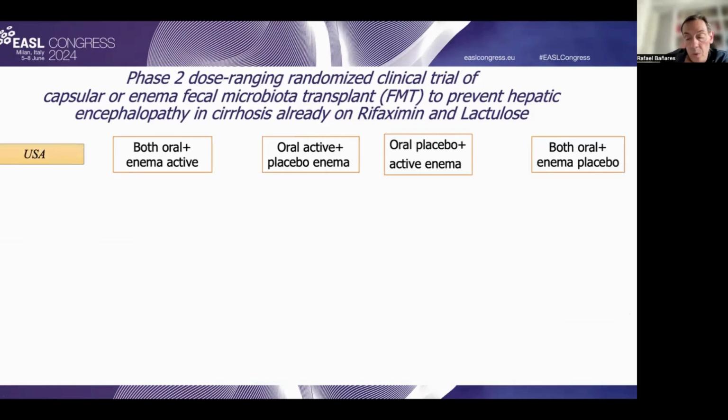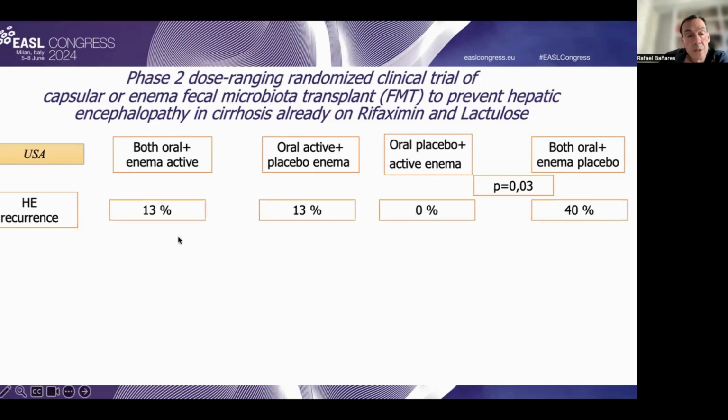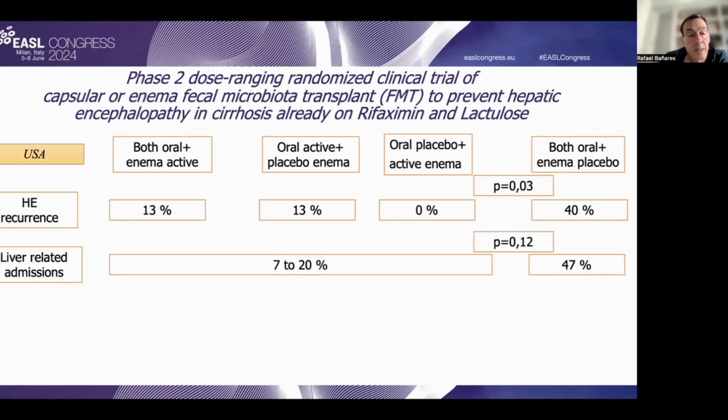In this slide, you will see the most important result of the study. And as you can see, the presence of hepatic encephalopathy recurrence was significantly greater in patients who received oral and enema placebo as compared with the 3 groups that received fecal microbiome transplantation. And this is an important result related to the incidence of liver-related admission, where there was a trend to have less hospital admission after the initiation of therapy in those patients who received active therapy as compared with patients who received placebo therapy.